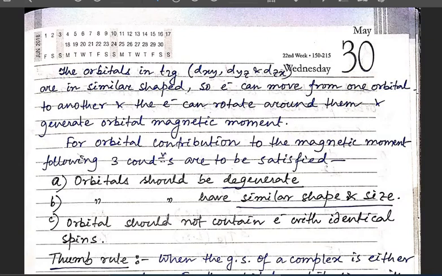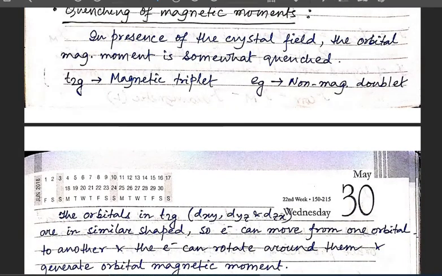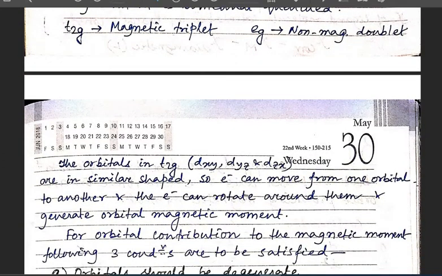So the electron can move from one orbital to another and rotate around them and generate orbital magnetic moment. That's why we say the t2g is the magnetic triplet.